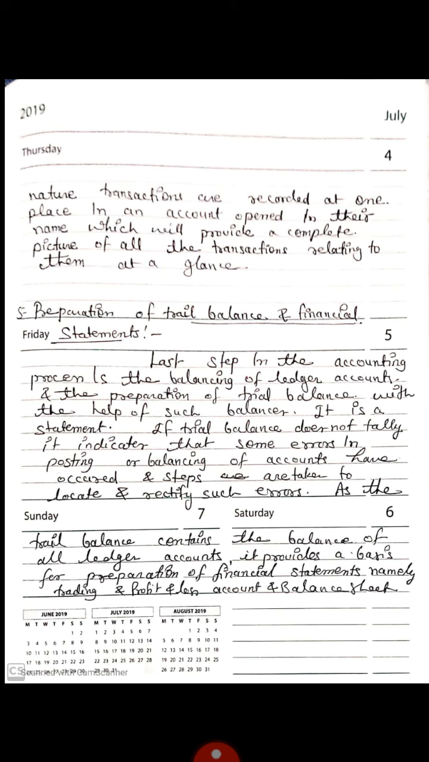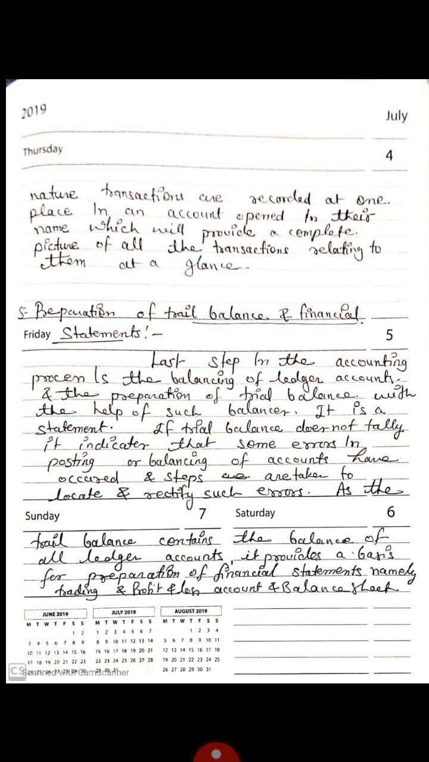Students, we can't change the process of these works. It means we follow it in sequence: first we identify transaction, then we prepare voucher, recording in books of original entry, posting to ledger, preparation of trial balance and financial statement.